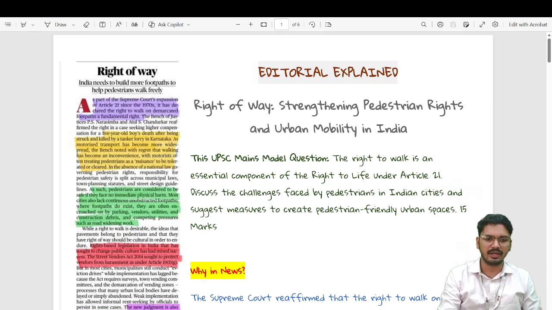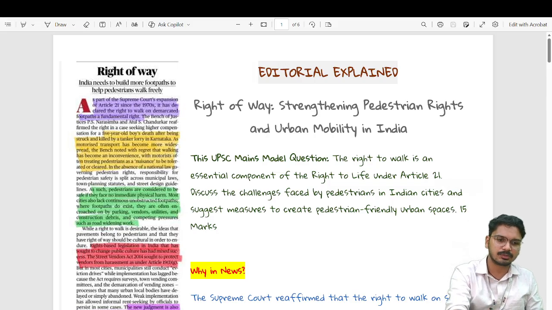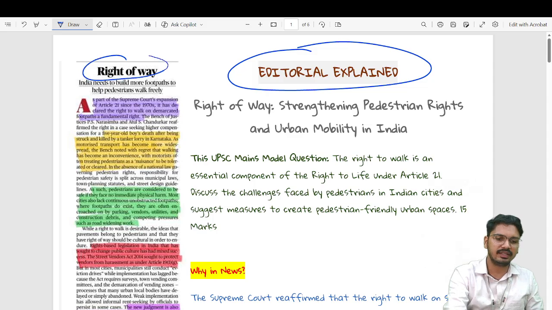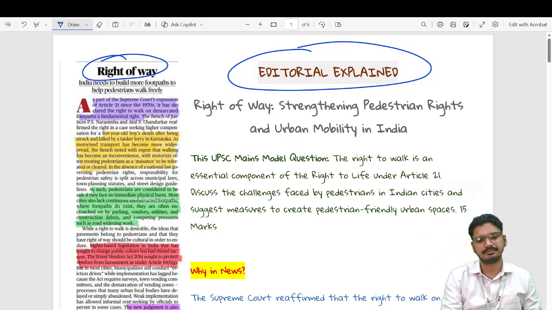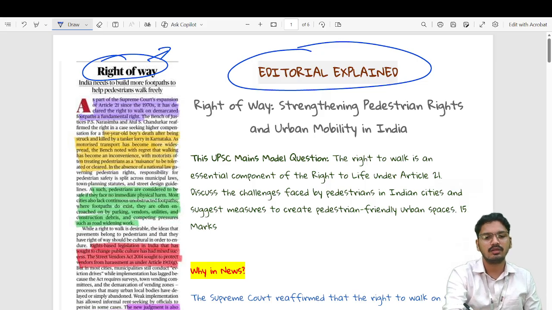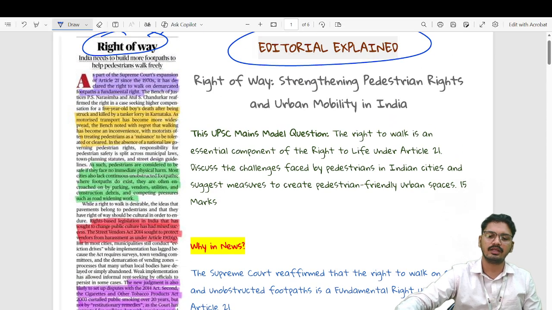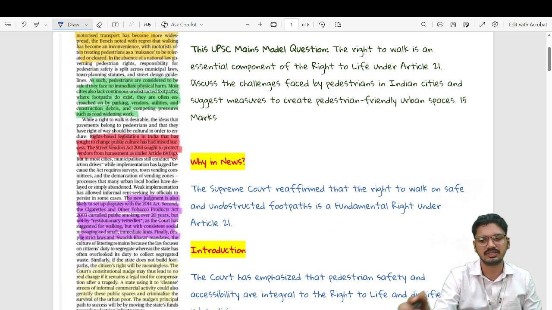My name is Abud Shah, and in today's editorial explain session, we will cover an article related to an important judgment which has been recently passed. The article's title is Right of Way. The article surfaced in today's The Hindu newspaper, that is on 20th of June. We at Rice IAS have pointed out all the important facts which are important for an aspirant to know from this article and related to the judgment.